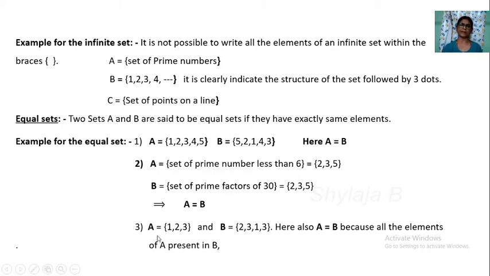One more example. A is equal to elements 1, 2, 3. In the set B, elements 2, 3, 1, 3. Compare these elements. Here also A is equal to B because all the elements of A are present in B. 1 is there, 2 is there, 3 is there, and here 3 is present 2 times in this set. We should not write it like this, but you should know that even if it is there two times, we write it only one time. So these two A and B are equal sets.